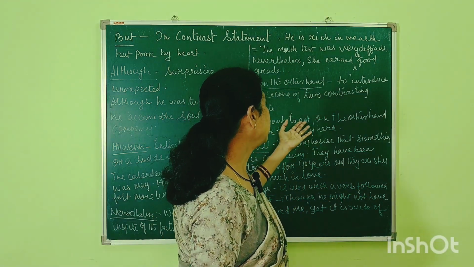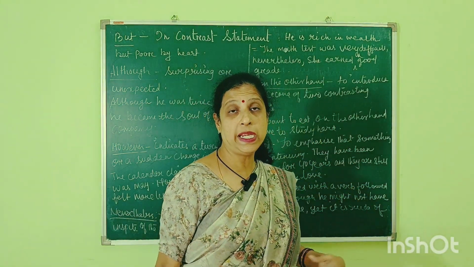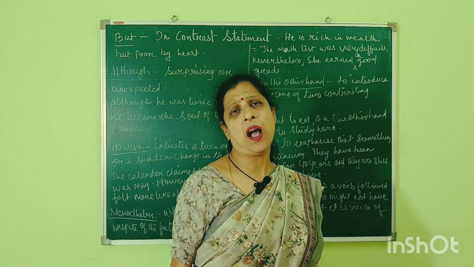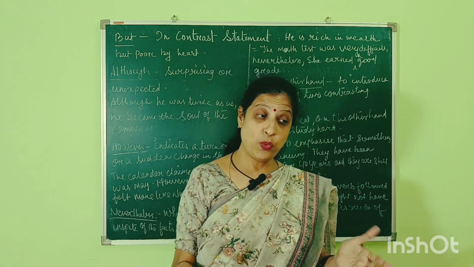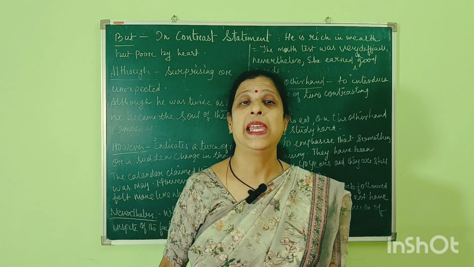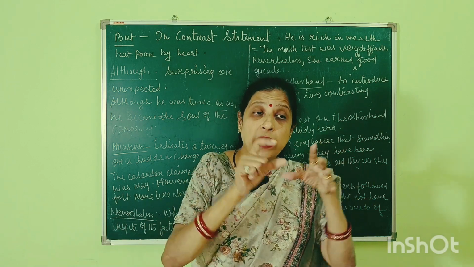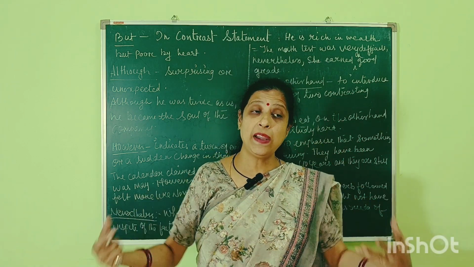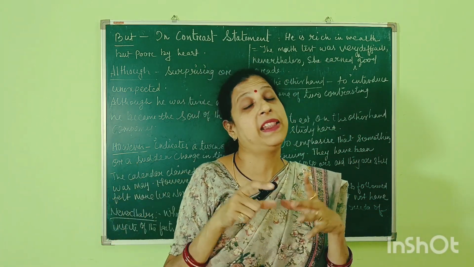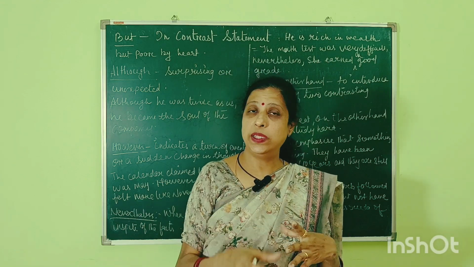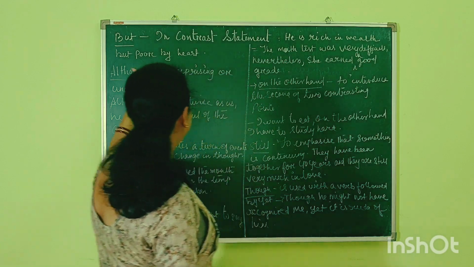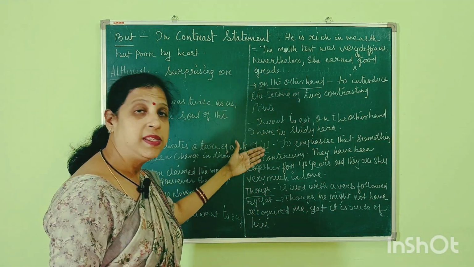I want to go to eat. On the other hand, I have to study hard for my exams. She wants to eat. On the other hand, she needs to work hard for her exam also. So, "on the other hand" is used when we are joining two contrast statements. In that case, we can use "on the other hand".